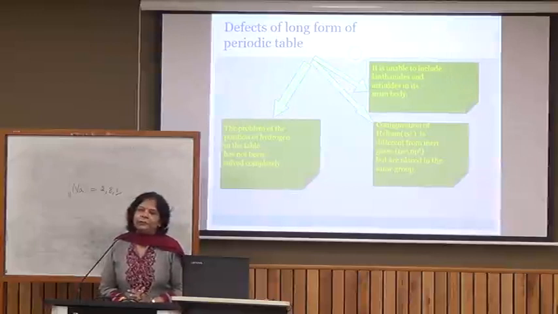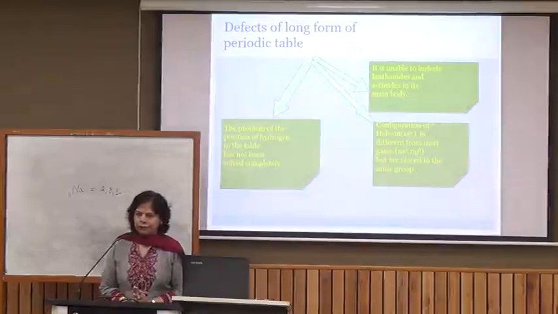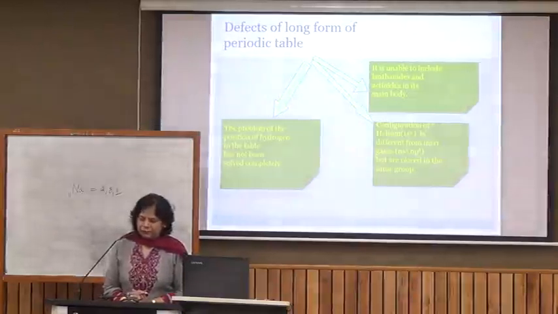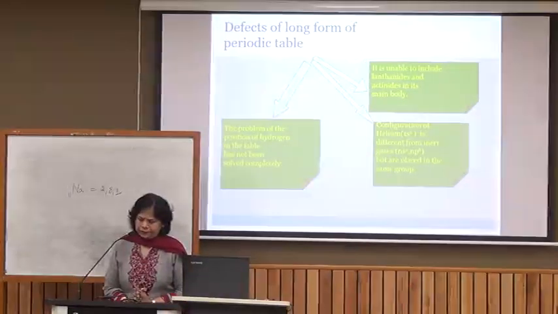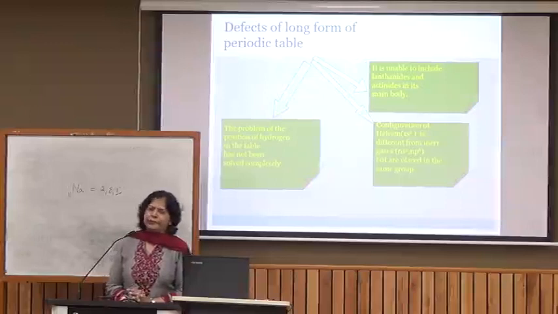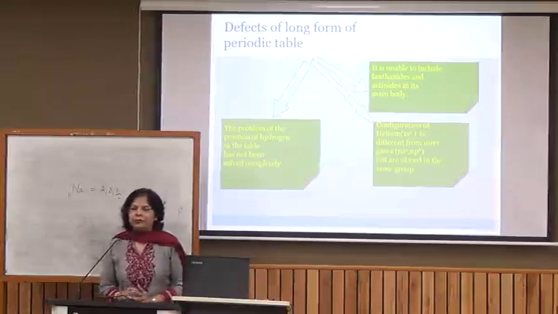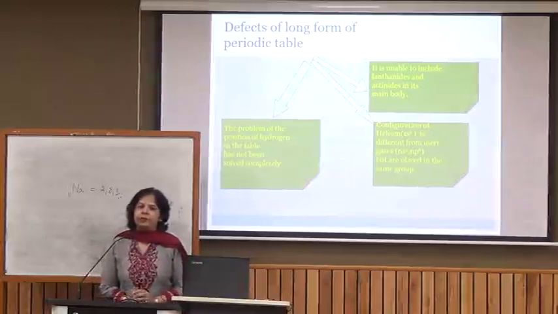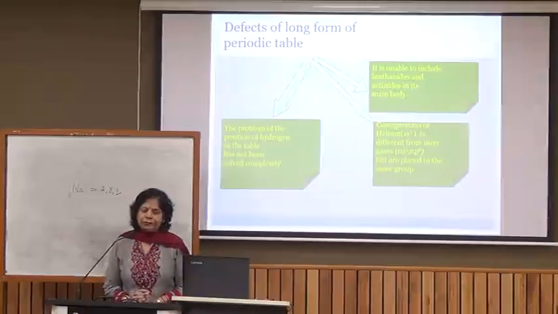The reason being, it has 2 valence electrons, and we know the first shell cannot have more than 2 electrons. So, it is complete. That is why it has been placed with noble gases. And again, lanthanides and actinoids were placed separately. There was no place in the main body of the periodic table for lanthanides and actinides. So, these are some limitations of the modern periodic table.